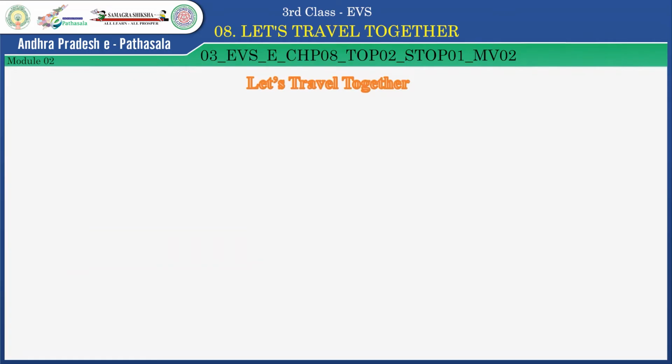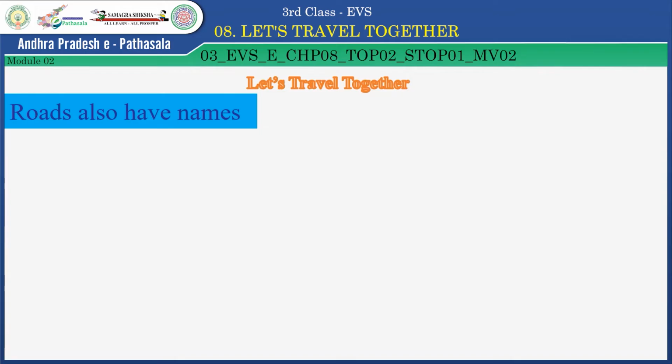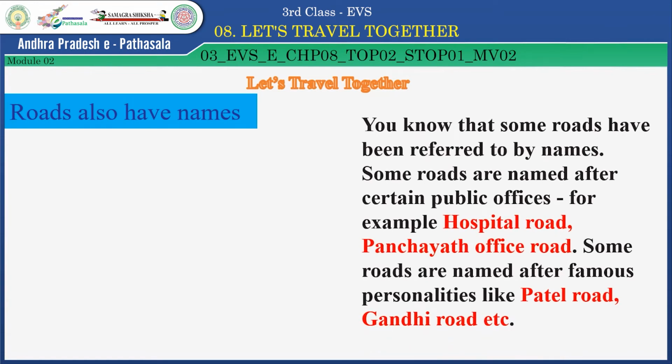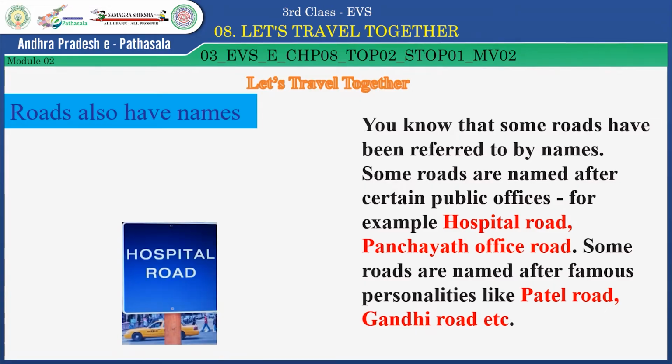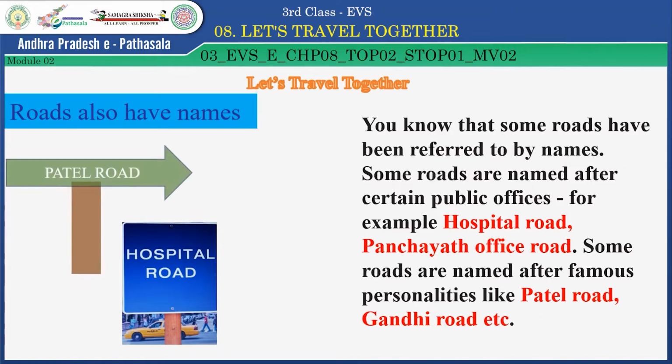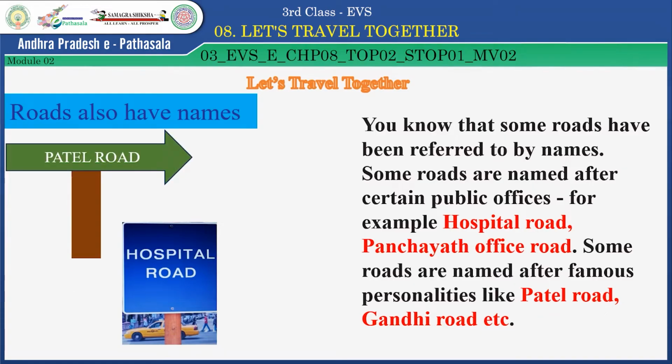Children, do you know roads also have names? You know that some roads have been referred to by names. Some roads are named after certain public places. For example, Hospital Road, Panchayat Office Road. Some roads are named after famous personalities like Patel Road, Gandhi Road, etc. Look at this. This is Hospital Road. Now look at this next one. This is Patel Road. And next here, Gandhi Road.